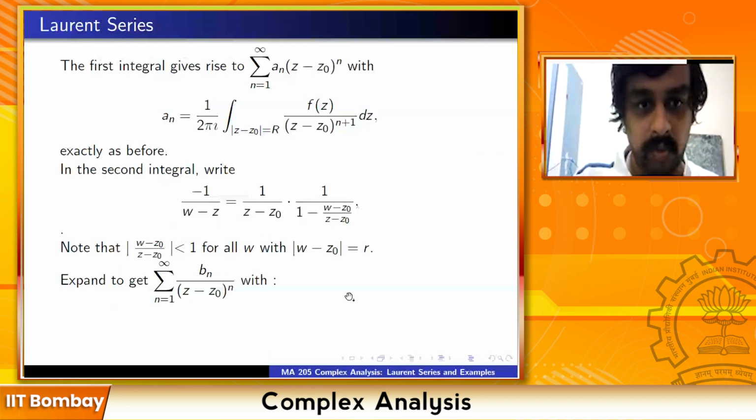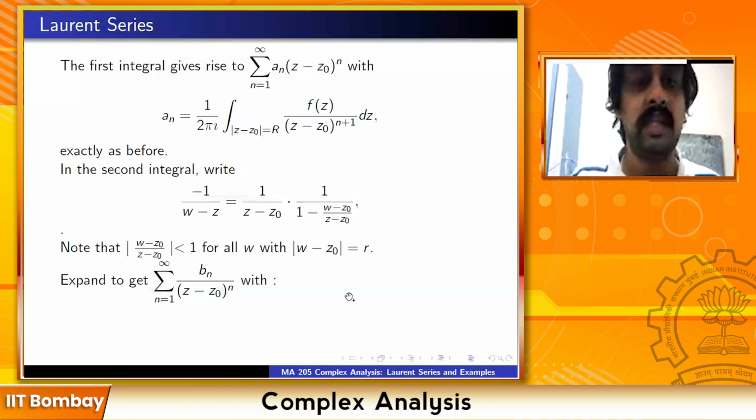Yeah. So this is what you have. f(z), by the Cauchy integral formula, is equal to 1 upon 2 pi i times the difference of these two integrals. And the first integral gives us the summation a_n (z minus z0)^n as before, where a_n is equal to 1 upon 2 pi i times the integral of f(z) upon (z minus z0)^(n+1) dz, over mod of z minus z0 equal to capital R, exactly as before.